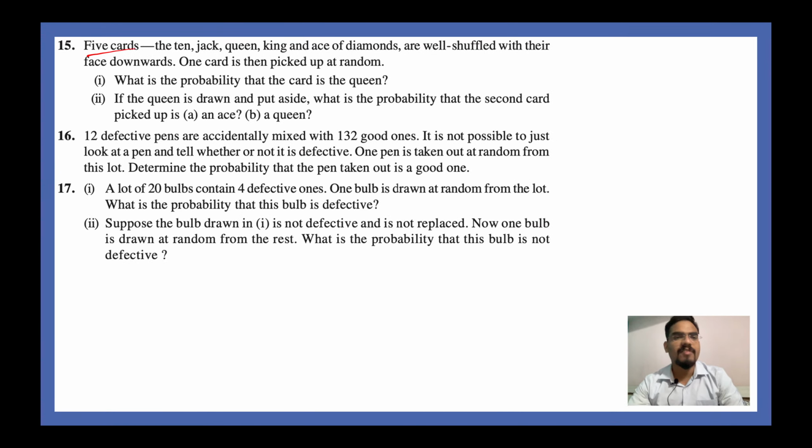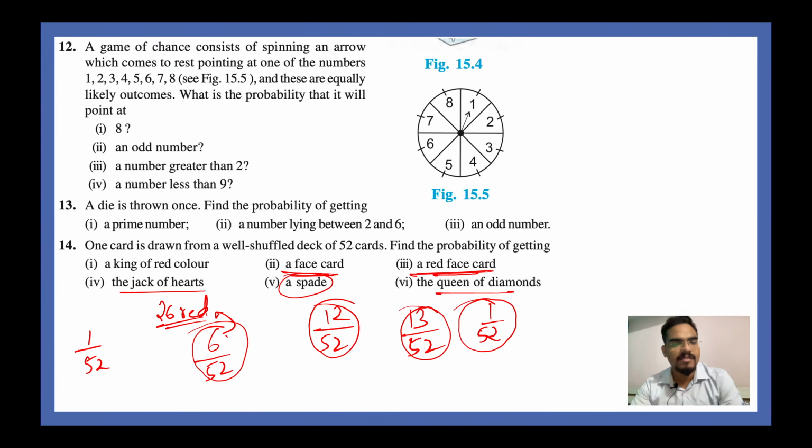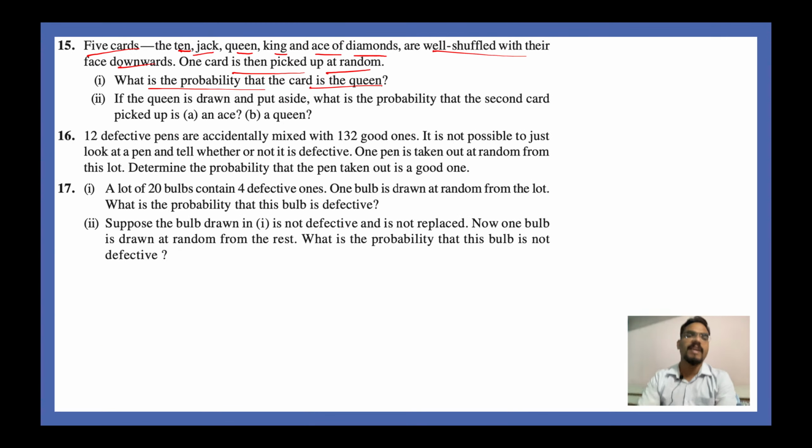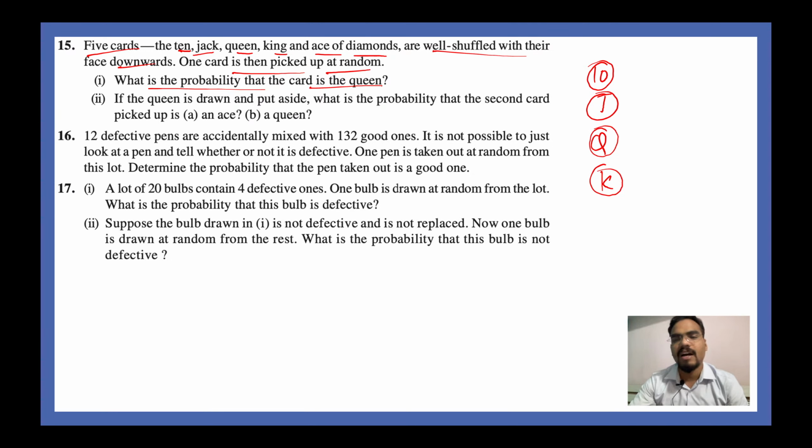Question number 15. 5 cards, the 10, jack, queen, king and ace of diamonds are well shuffled with their face downwards. One card is then picked up at random. What is the probability that the card is the queen? This question is exactly coming from question number 14, so I'm sure you will easily be able to do it. You have 5 cards: one is a 10, another is a jack, then a queen, a king, and an ace.